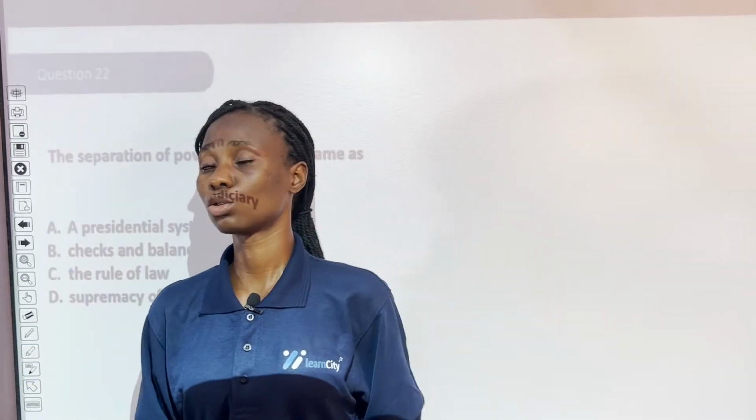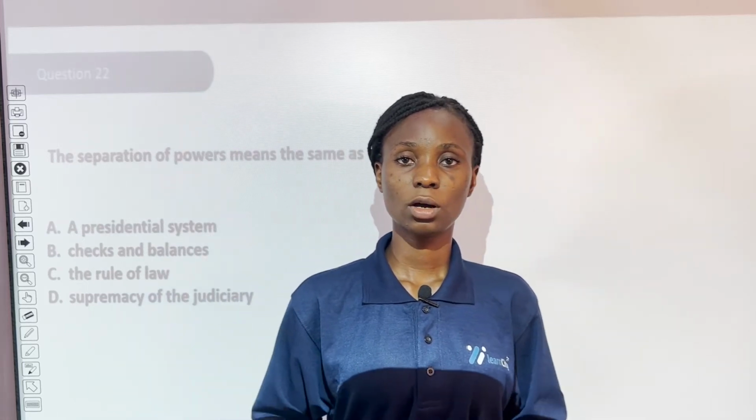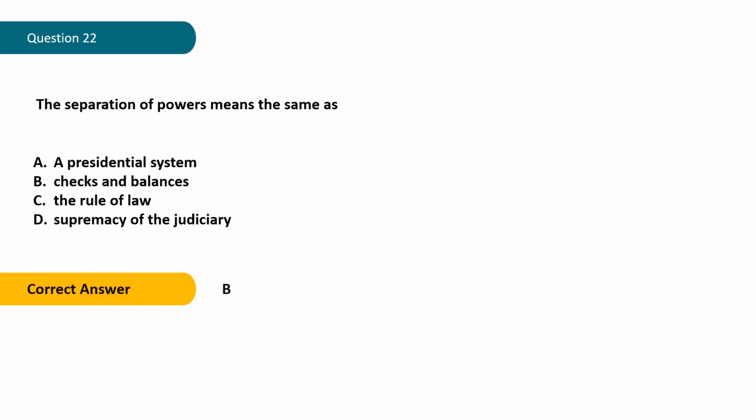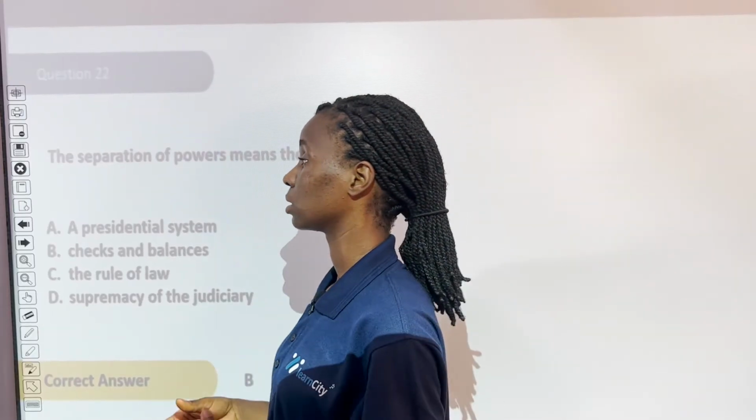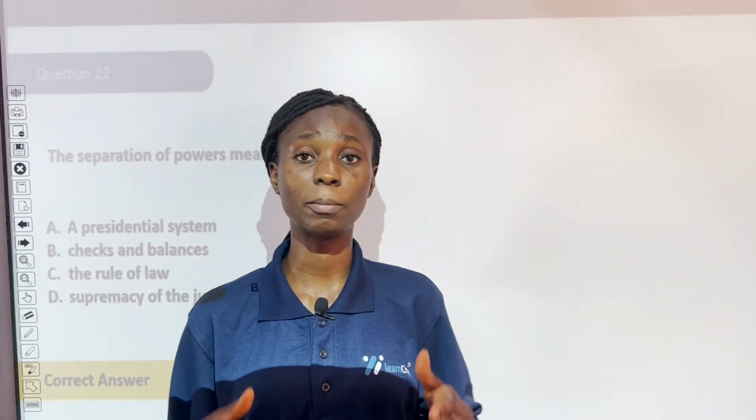Question 22. Separation of powers means the same as A. Presidential system, B. Checks and balances, C. The rule of law, D. Supremacy of the judiciary. What's the correct answer? Give it a try. Okay, let's check. The correct answer is B. Checks and balances. Separation of power is the same as checks and balances.